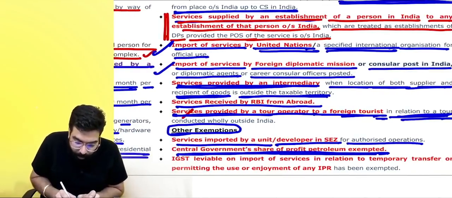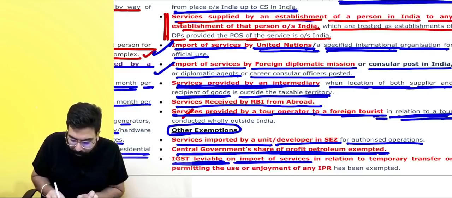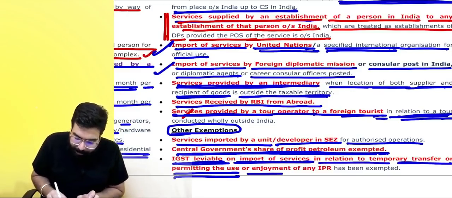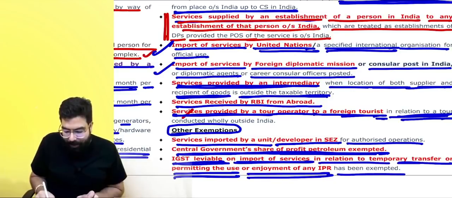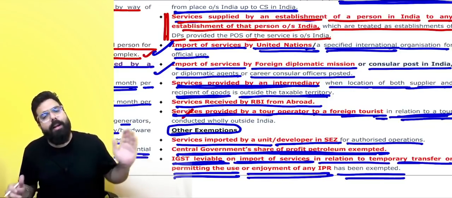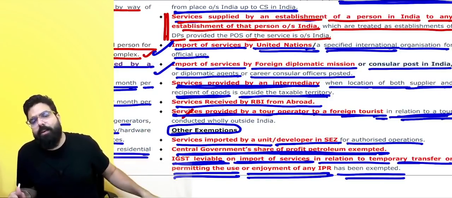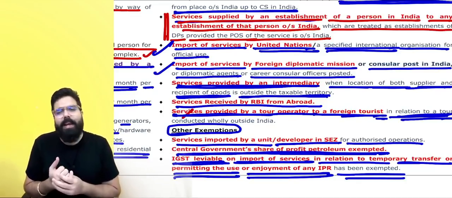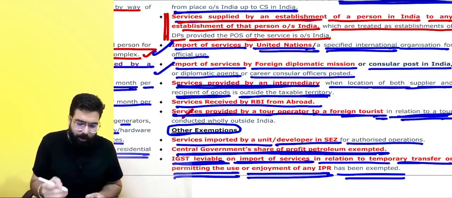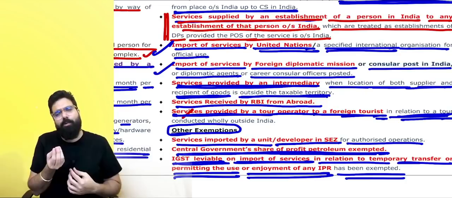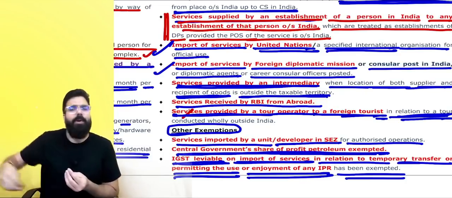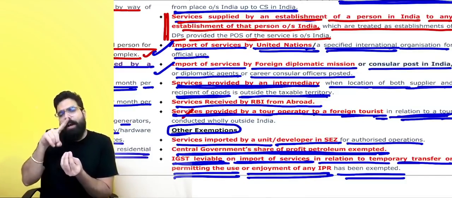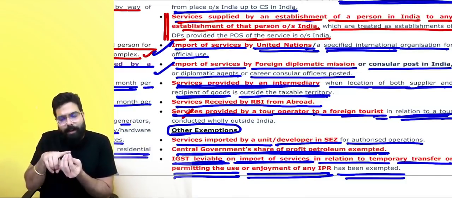Next, IGST leviable on importation of service in relation to temporary transfer or permitting the use or enjoyment of IPR has been exempted. If you import services in relation to transfer or permitting use or enjoyment of IPR, then those services are also exempted. So if I have taken some IPRs from outside India, it's an importation of service for which I have to pay some royalty, etc. Where I am using the IPR in India, that is importation of service.